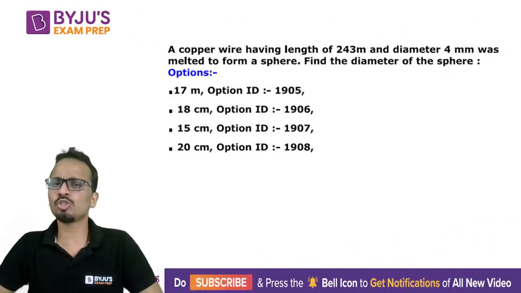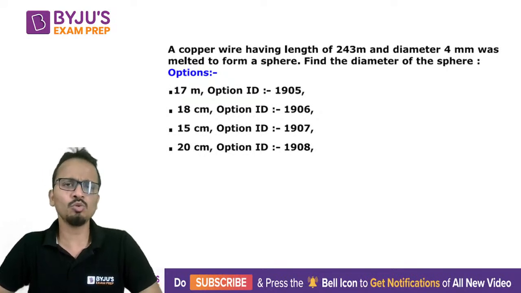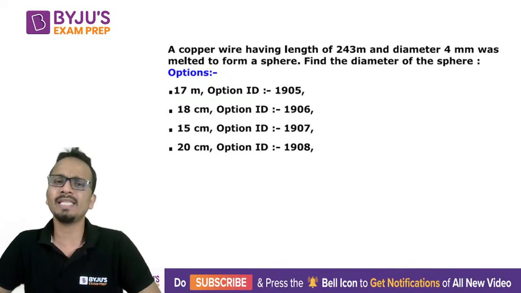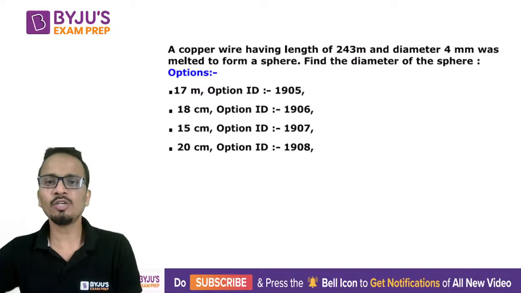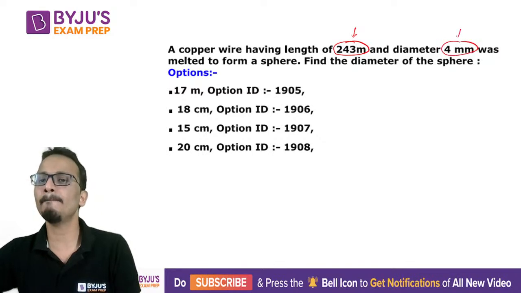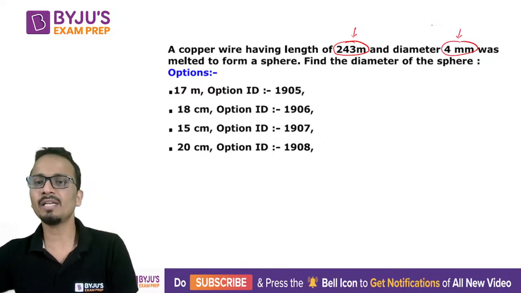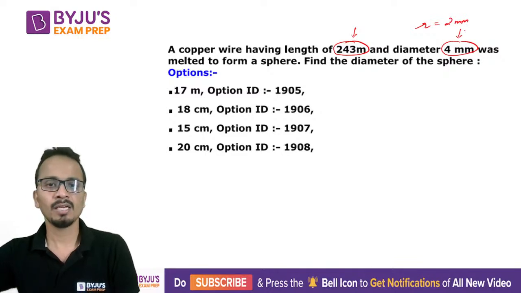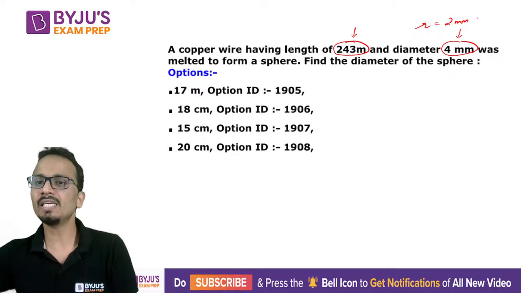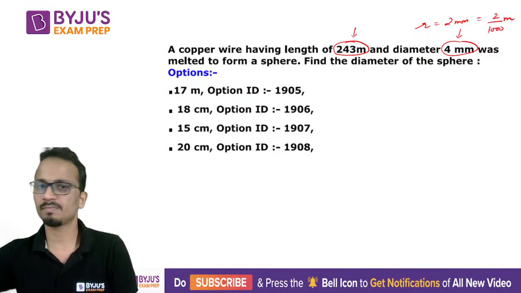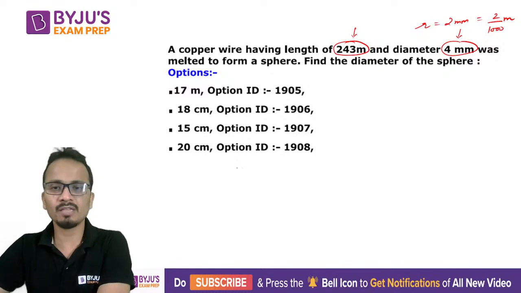Again, this question was not a very difficult one. You just need to equate the volumes and you will get the correct answer. One thing you need to take care about is the units. So length is given in meters and diameter is given in millimeters. Okay. So diameter is 4 millimeter. So radius will be 2 millimeter. Okay. If I'll convert it into meters, it will be 2 upon 1000 meters. Right. So let's equate the volumes.